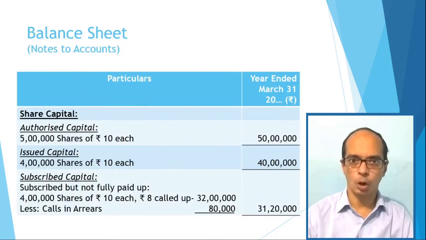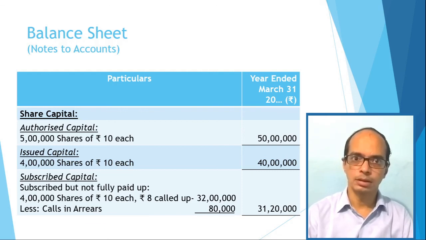First, authorized capital is shown, which is rupees 50 lakhs here, divided into 5 lakh shares of rupees 10 each. Then issued capital is presented, means 4 lakh shares of rupees 10 each. Total amount in this manner is rupees 40 lakhs. At last, subscribed capital is shown. In this example, all shares are not fully paid up. So we will show this capital under the subheading of subscribed but not fully paid up.